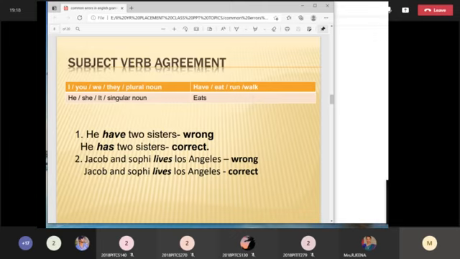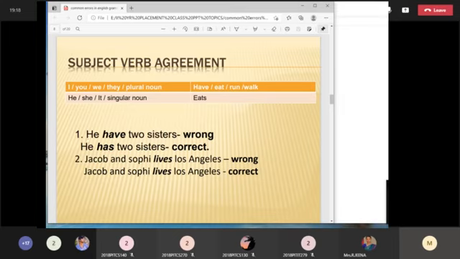For example, you have the sentences here. He have two sisters. He has two sisters. Wrong, correct. See, there will be a lot of confusion. Some of the students asked me why you have to see that the subject and verb have an agreement. You should not go for the second subject. Here, what is the second subject? Two sisters. Some students will argue that the second subject is plural, so I have to use the plural verb. It is not like that. See, the first subject is singular, so he, she, it will accept only the singular verb.